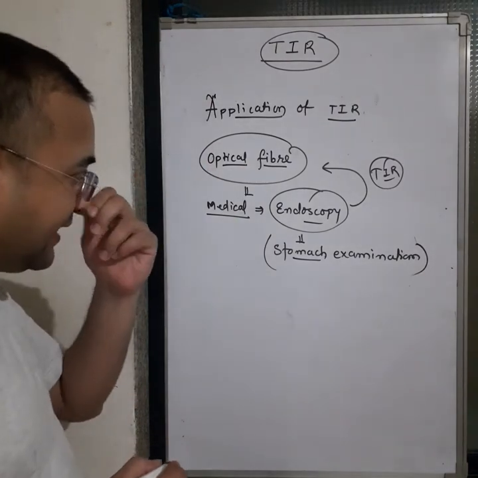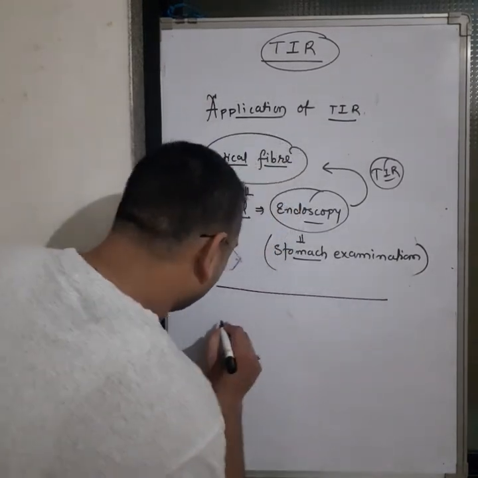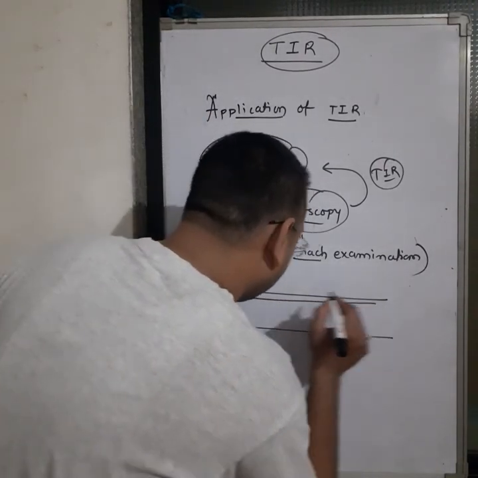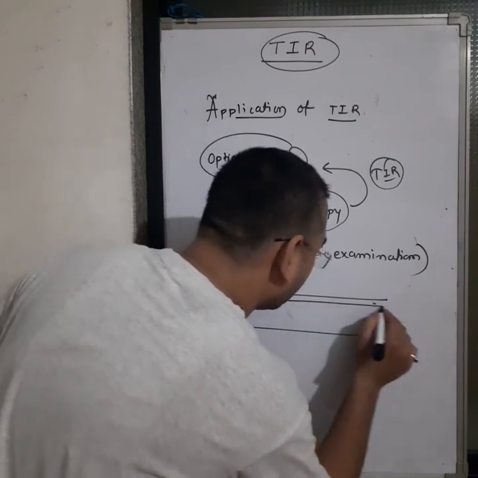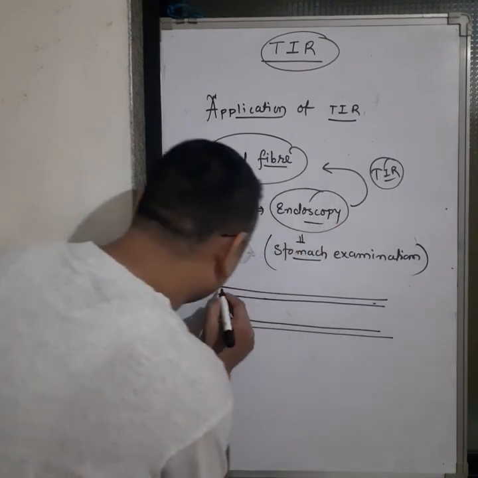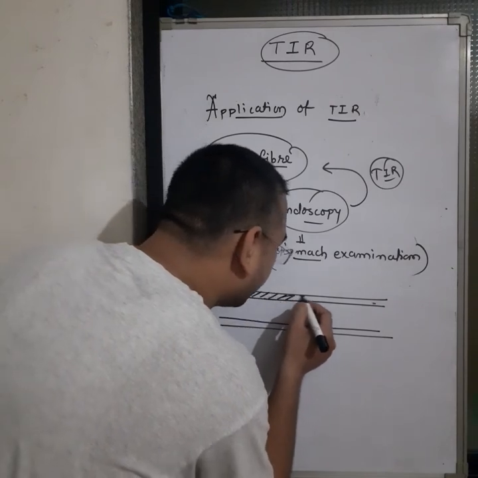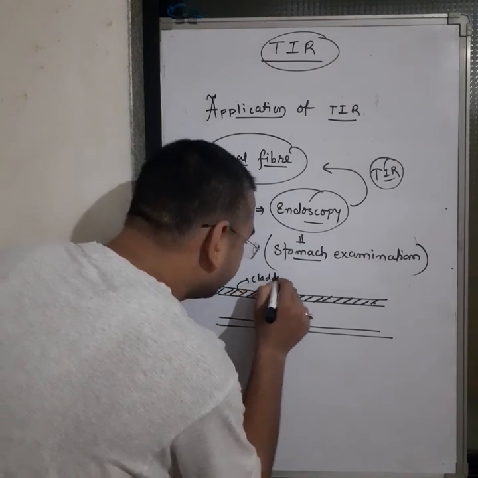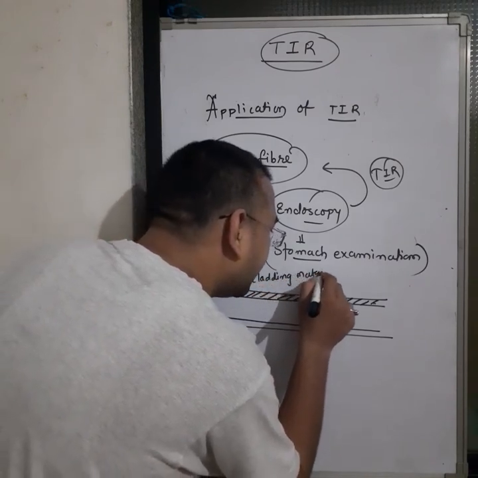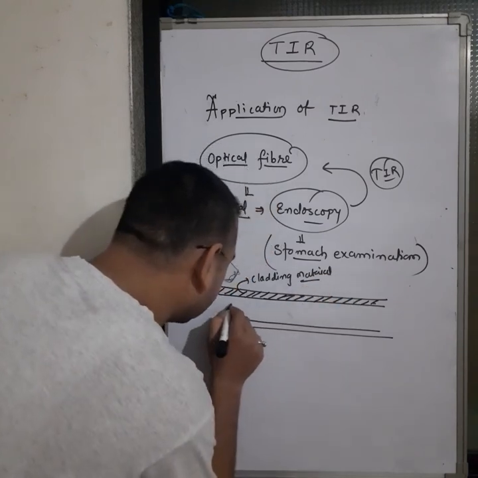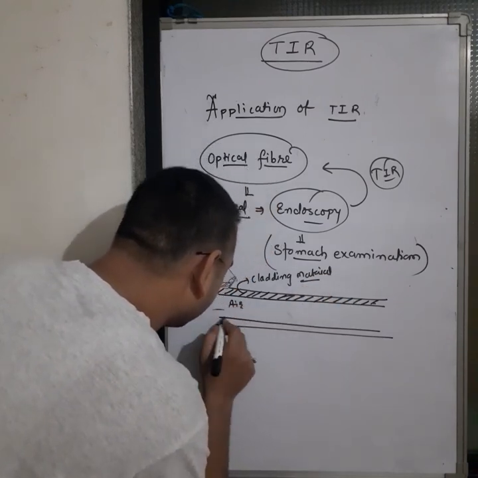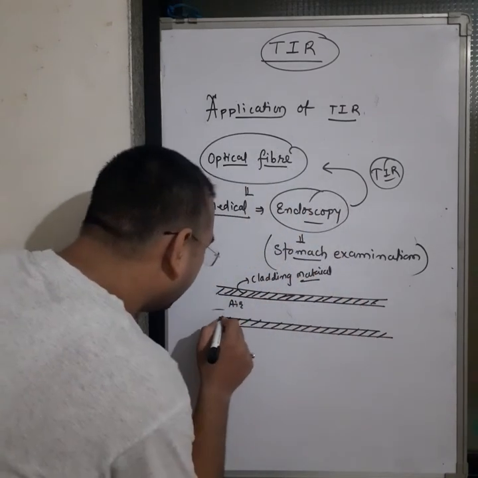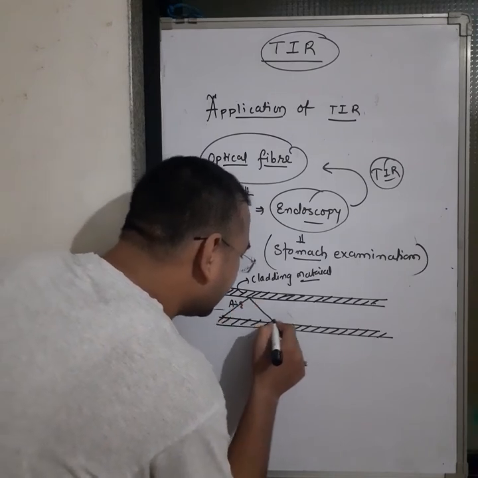What happens actually in endoscopy? For the formation of the cable, here we have a cladding material. It is coated inside the optical fiber. Now this material has a different refractive index than the core. Now your light rays pass like this.